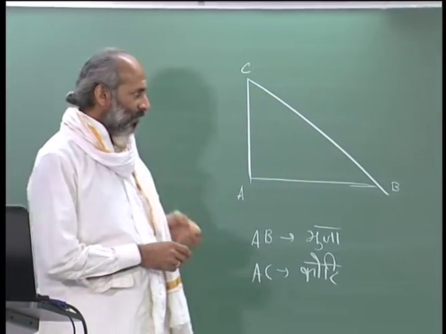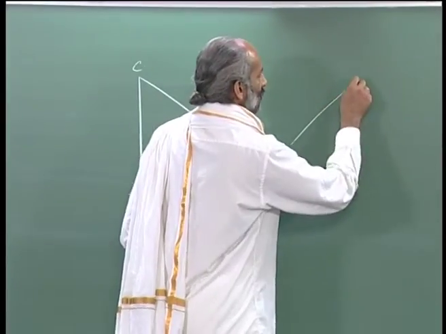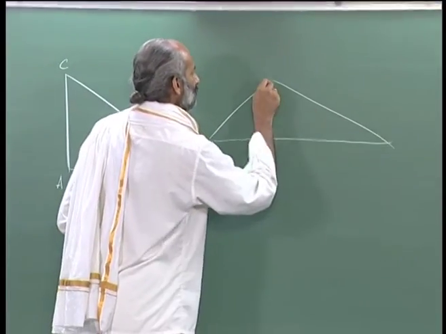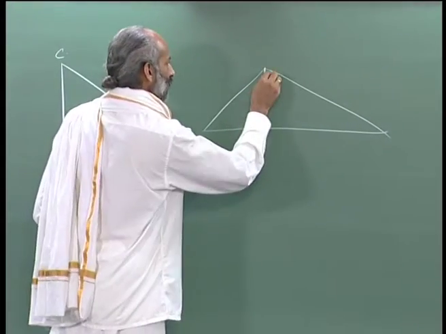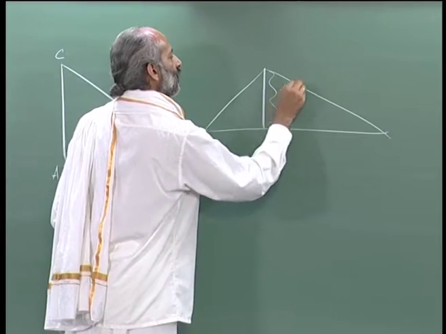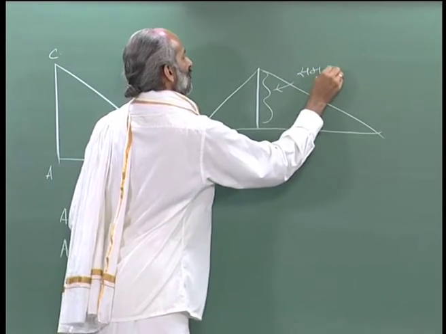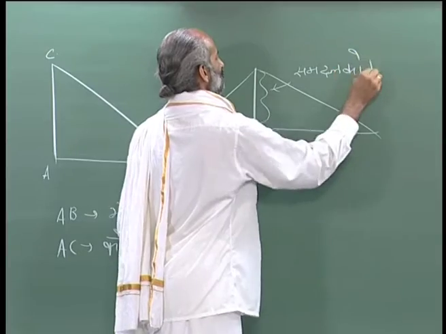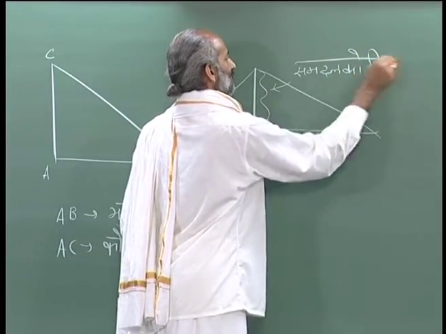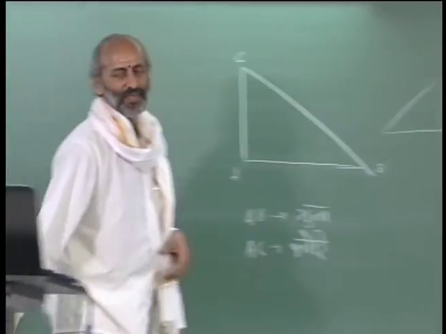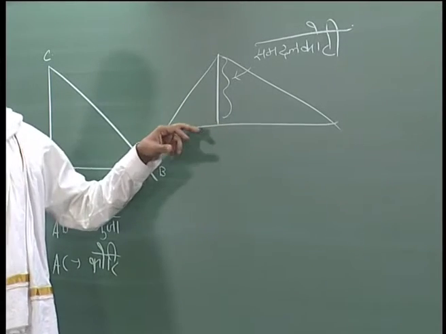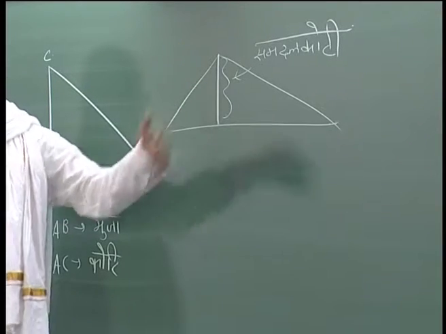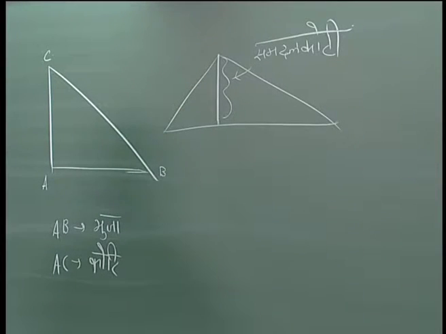Now, if you consider a scalene triangle, this is the part which we are calling samadala koti, and this is bhujardha. This is the base, this is the height, and half of it is the area of the triangle.